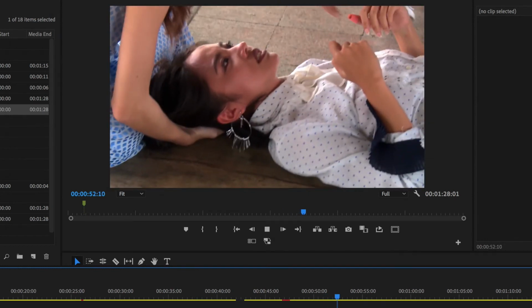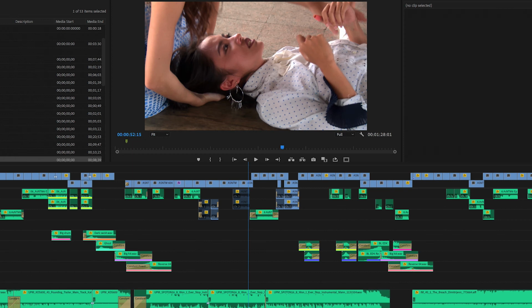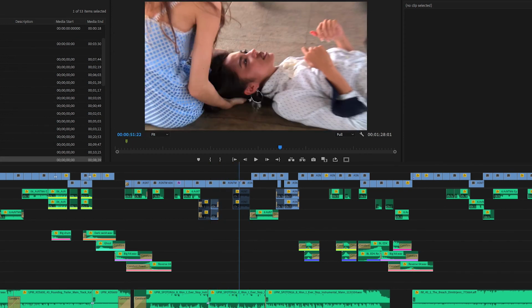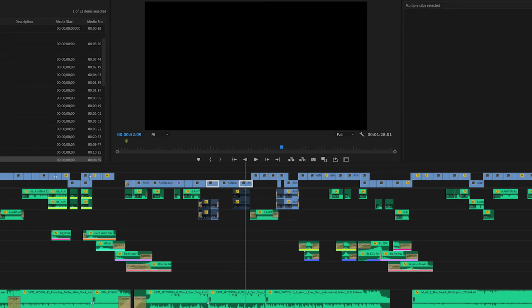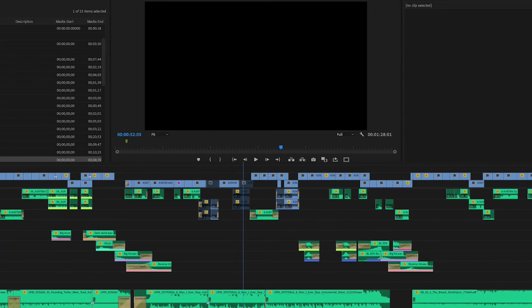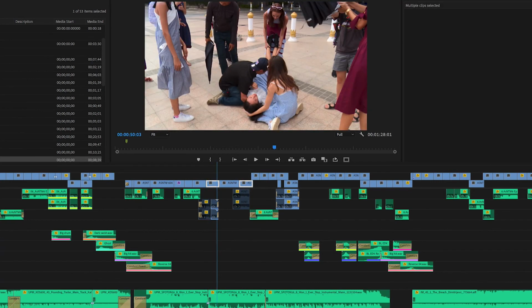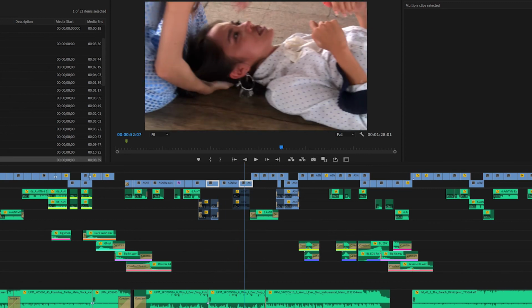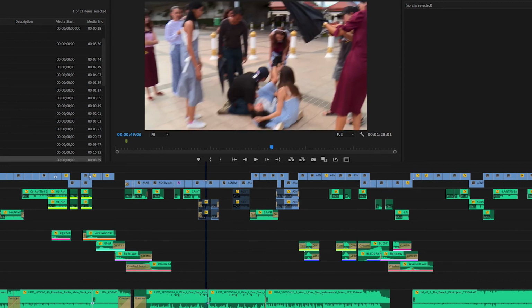So another thing that's quite nice here is the use of mini sequences. So for example, these 3 shots, if you just take this shot here where this girl is being carried away, it doesn't have much context. So if you add 2 more shots just to show her falling down and then maybe her lying on the ground, sort of looking a bit shocked, it just gives a bit more weight to the moment.